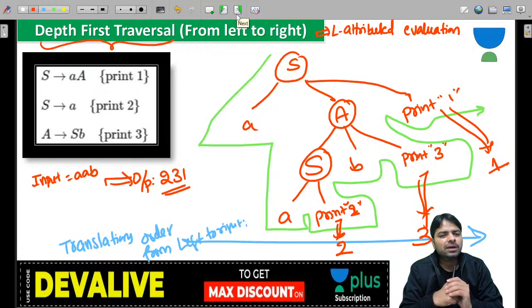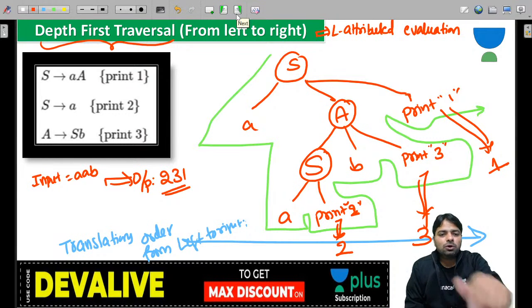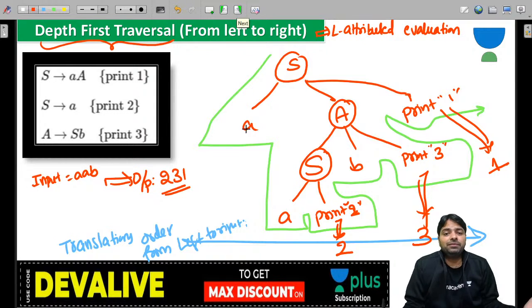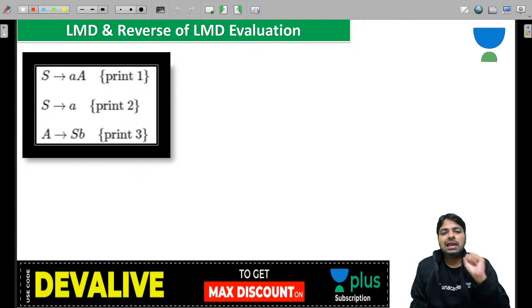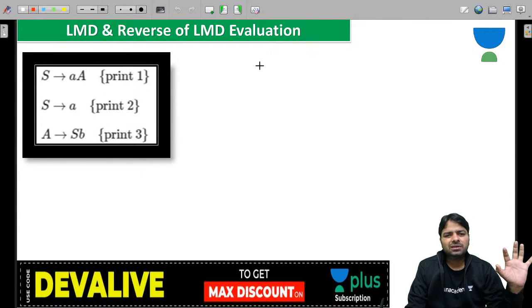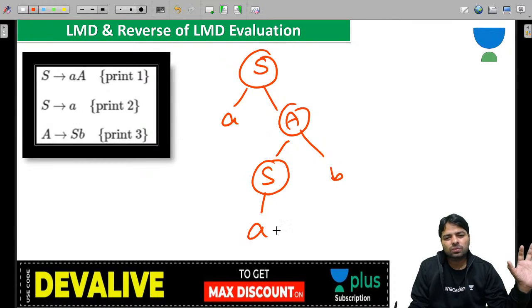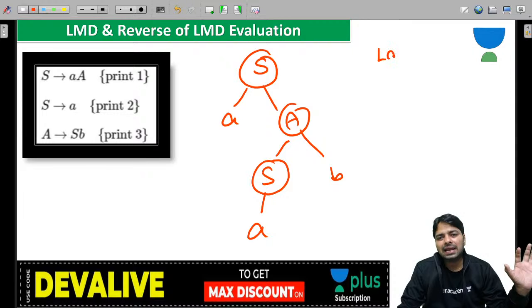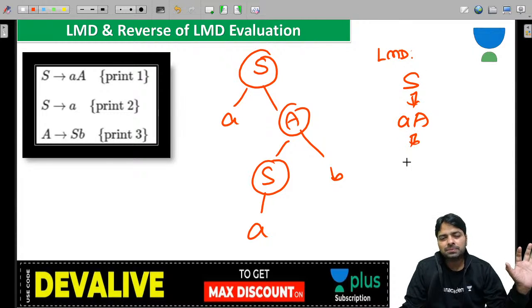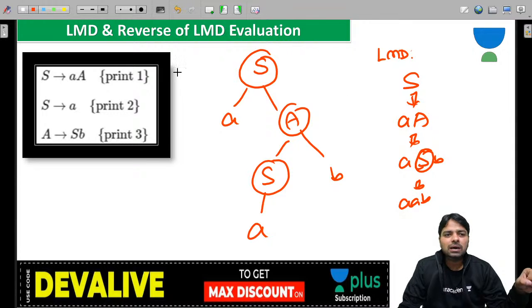Now if I follow the reverse of RMD, the answer should be the same, 2 3 1, because the grammar is both, right? If the grammar is not both, then the answers might be different. Okay, now LMD and reverse of RMD, very easy guys. Now please don't write the translations, not required. Why? You can decide later also. Just number them. What is the LMD numbering? You know LMD, yes, you substitute with AA, and the capital A you substitute with S, B, and then capital S you substitute with A, and just number them properly.